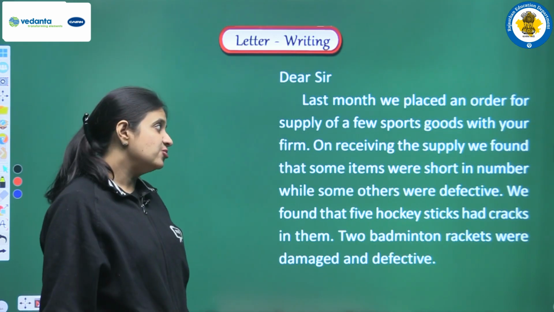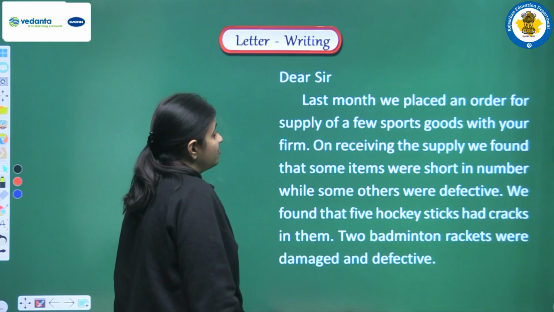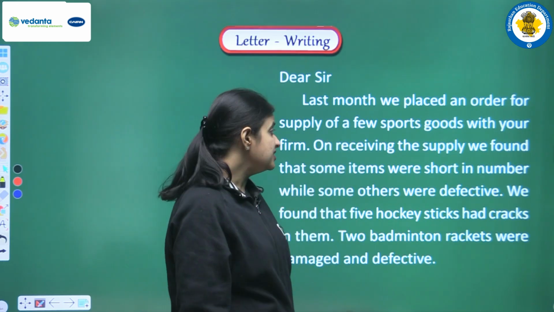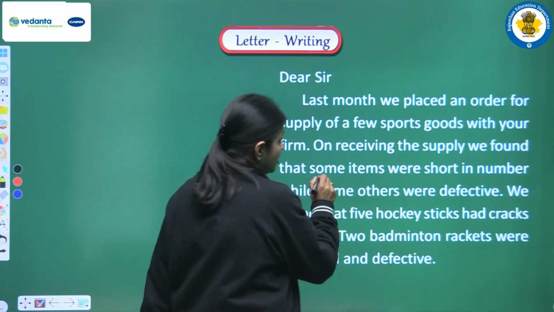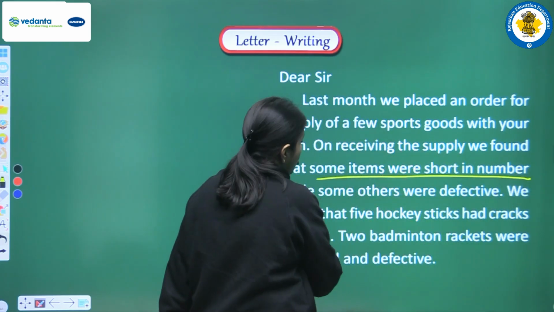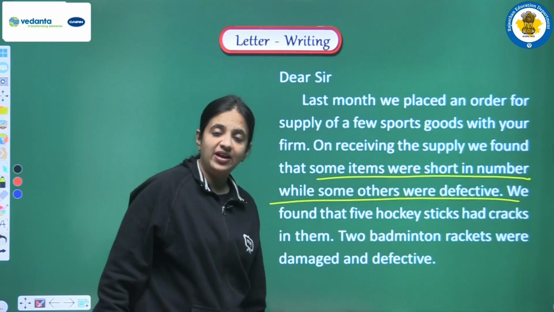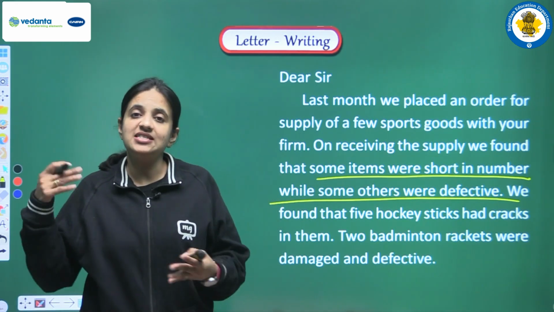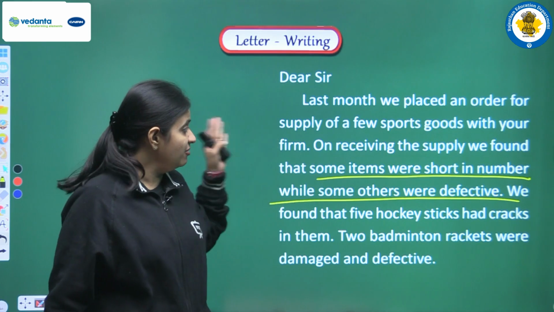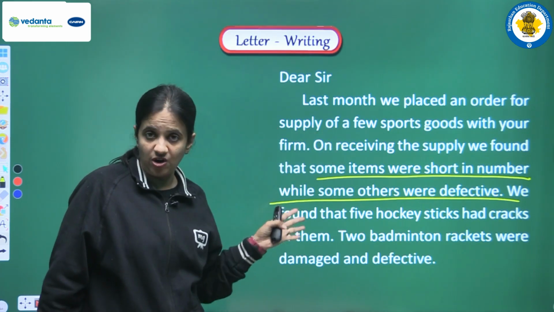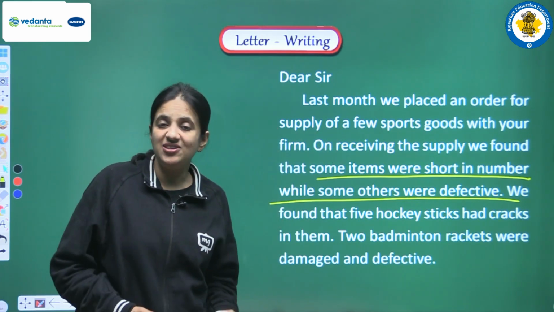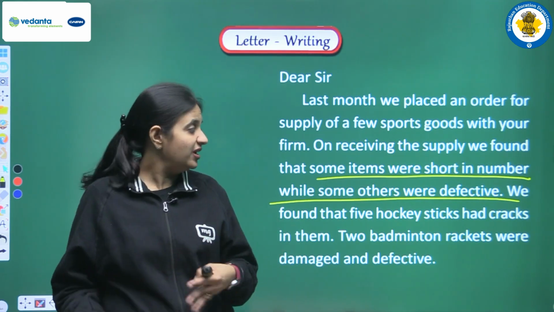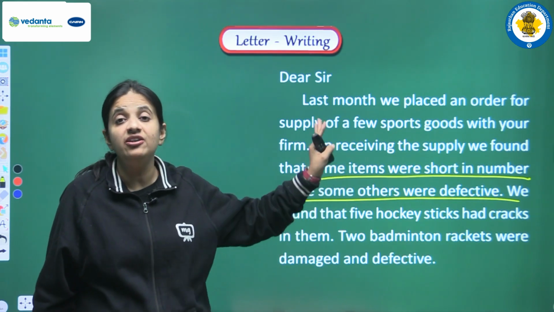Next, last month we placed an order for supply of a few sports goods with your firm. On receiving the supply, we found that some items were short in number while some others were defective. This information was there in the question, so we are using the same lines: last month we placed the order, but when we finally received it, we got to know that some things were short in number and some things were defective.